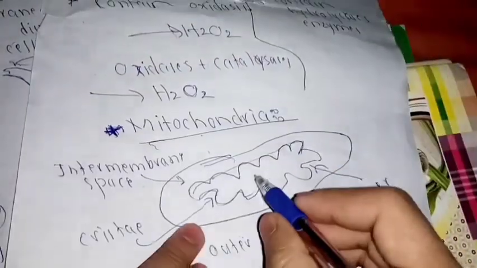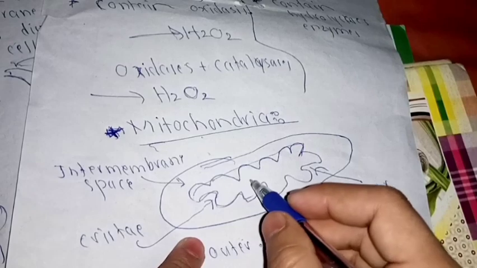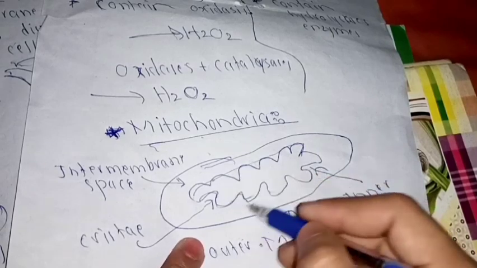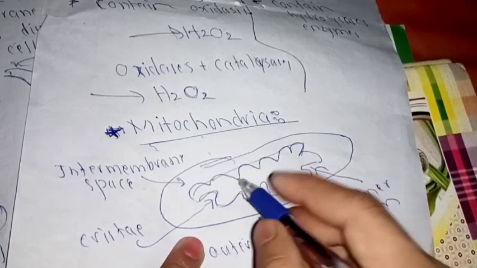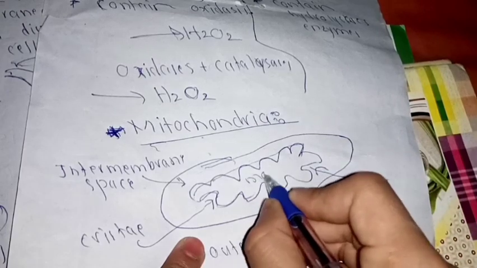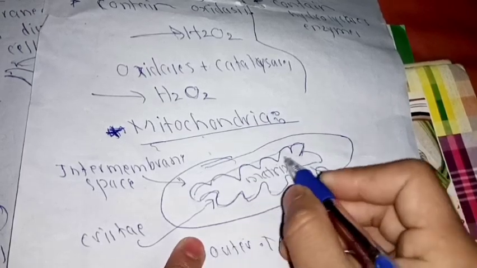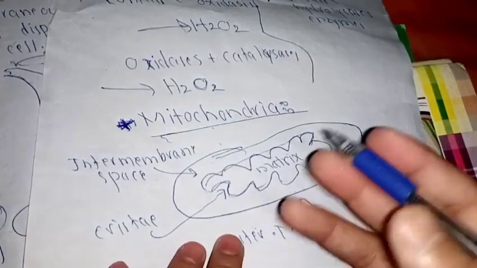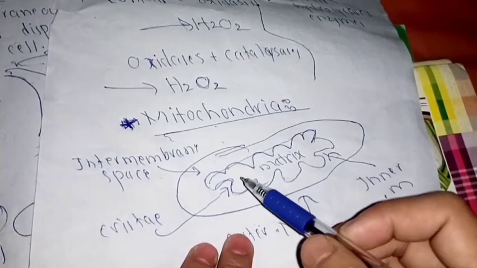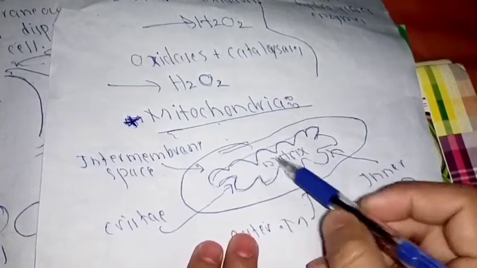This is the intermembrane space, and the space inside the inner membrane contains the matrix. The matrix contains different types of proteins and enzymes, and the mitochondria also contain their own DNA.